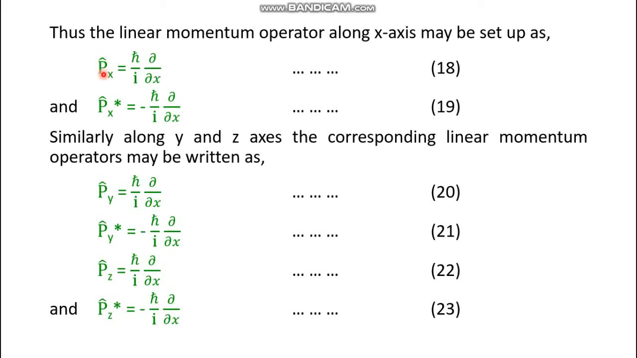Actually this is not simple, this is complex, and this is its conjugate. Okay, this is not at all simple. And similarly, if x is replaced by y here, here, here and here, then correspondingly equations 20 and 21 will be obtained. This would be the linear momentum operator along the y-axis. Similarly, the linear momentum operators along the z-axis would be obtained by replacing x with z here, here, here and here. So this way equations 22 and 23 are obtained, which represent the linear momentum operator along the z-axis.